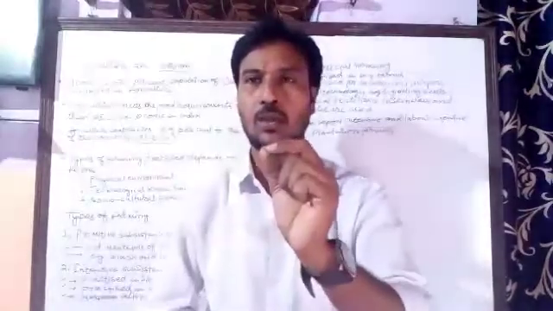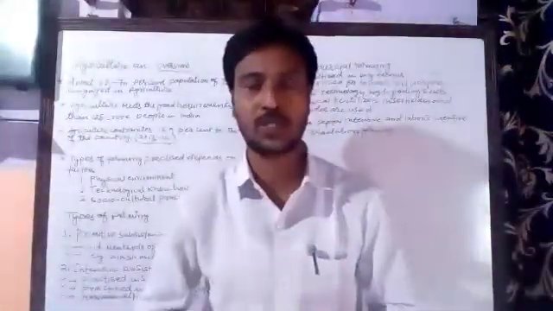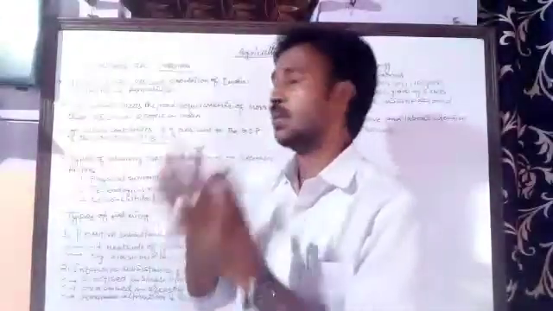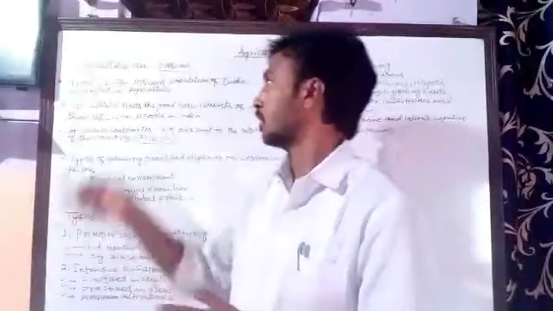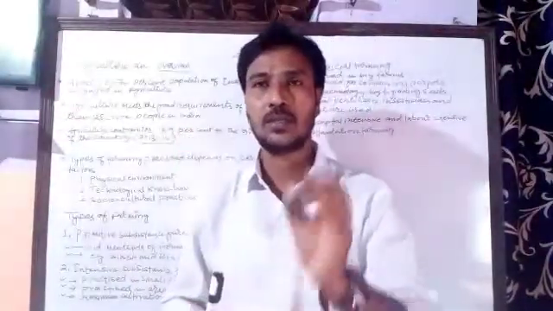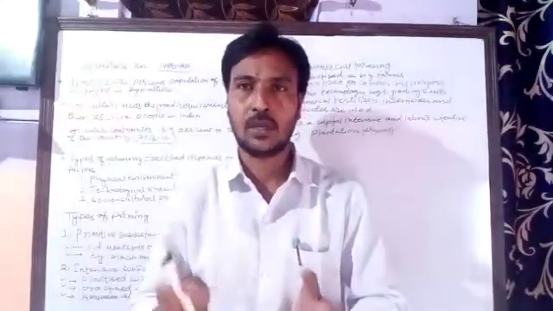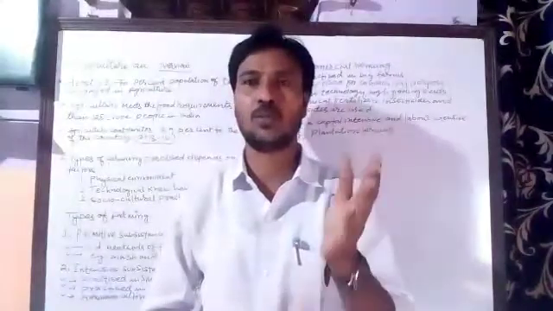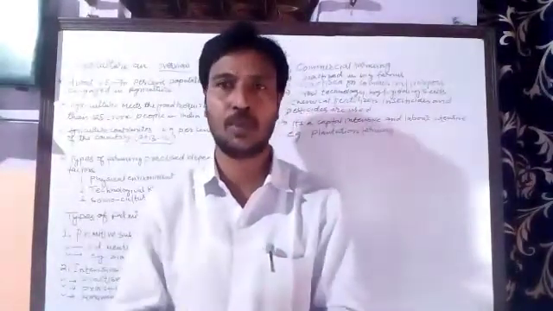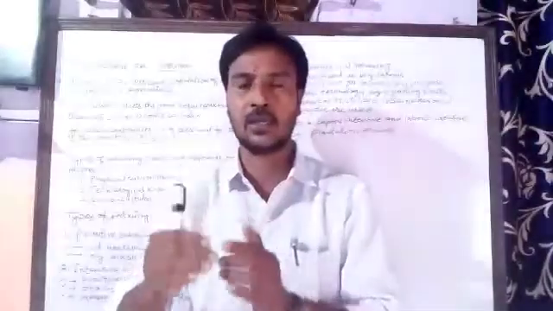One more time I want to repeat that about 65 to 70% of people of India are engaged in agricultural activities directly or indirectly, and around 63% or more than 60% of people get their livelihood from agriculture.